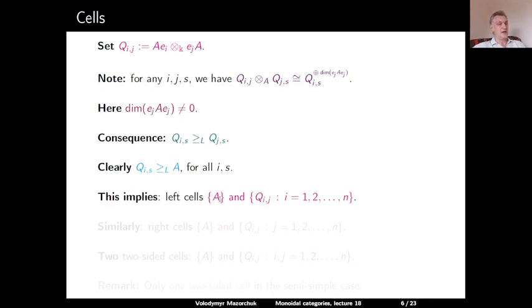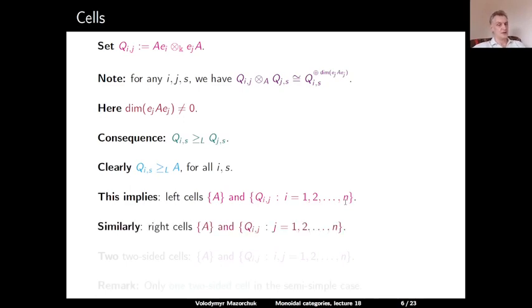are as follows. We have the left cell given by the regular bimodule. It contains only one indecomposable object. And then for any j between 1 and n, we have the left cell consisting of all Q_ij where i varies between 1 and n. So we have n plus 1 different left cells.